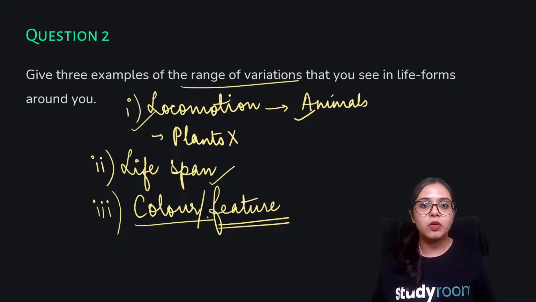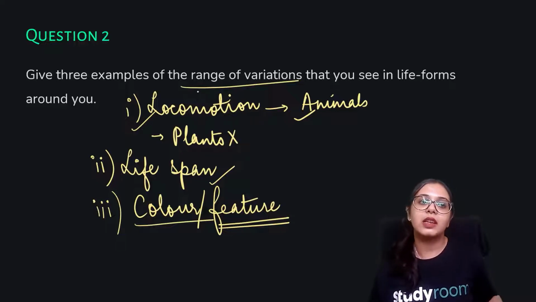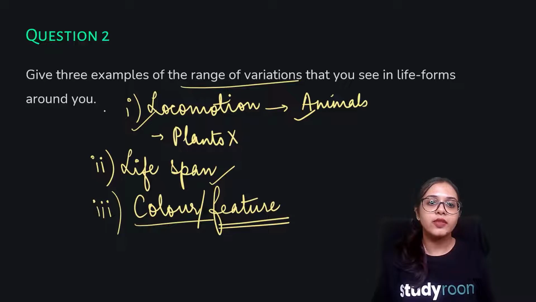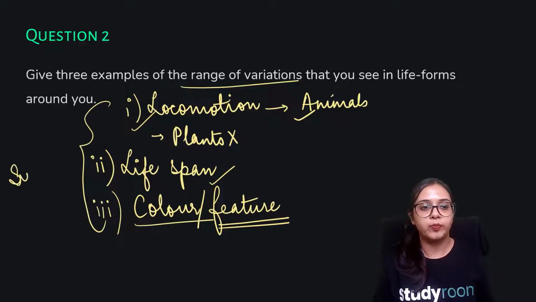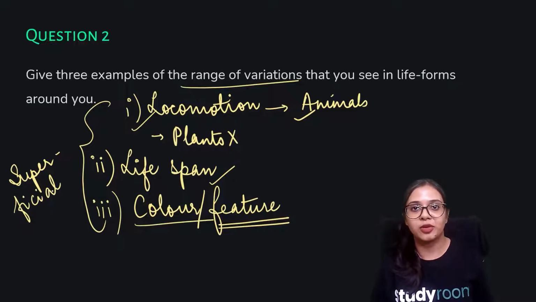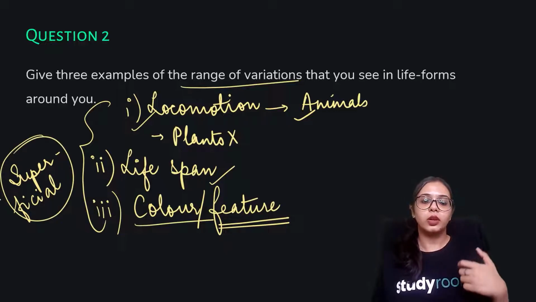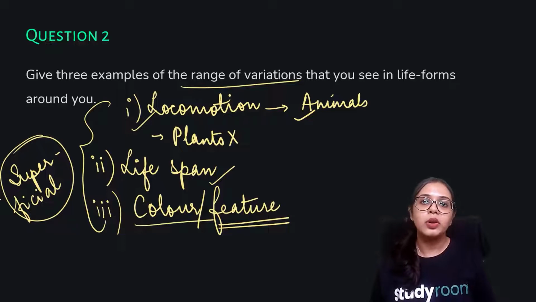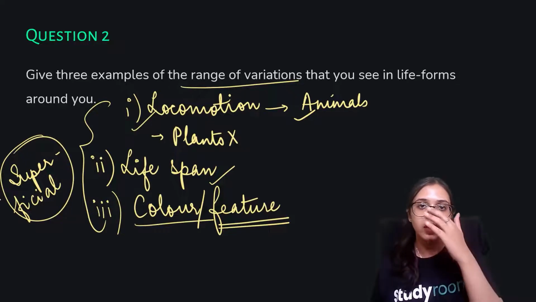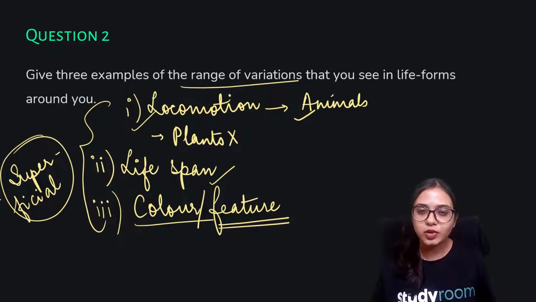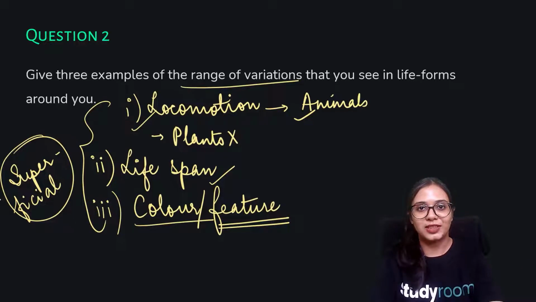That some plants are green, some leaves are yellow. So these could all be taken as ranges of variation that we see in life forms, and these are very superficial categories. These are very valid categories, at least firmer than what Aristotle thought of. But then again, these are superficial categories. We can just use these as cues to classify some range of variations in different organisms. But there has to be some concrete ideas on the basis of which we are able to classify organisms distinctly. So we'll learn about that in the next part.